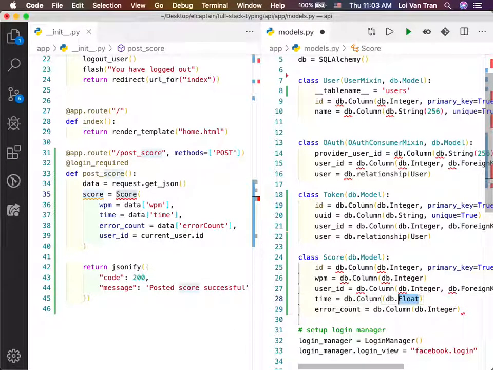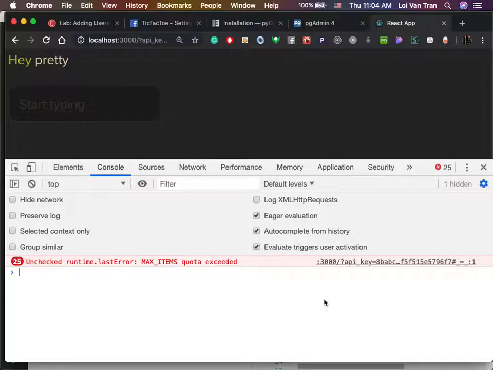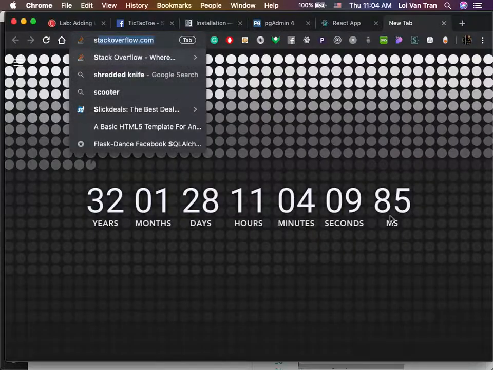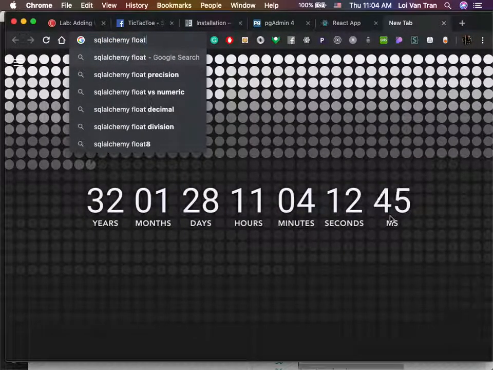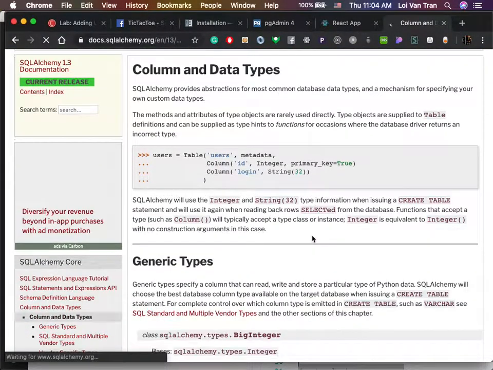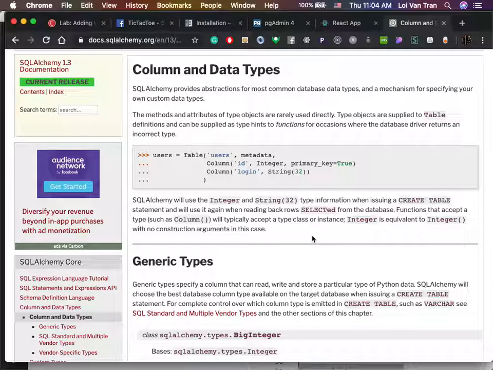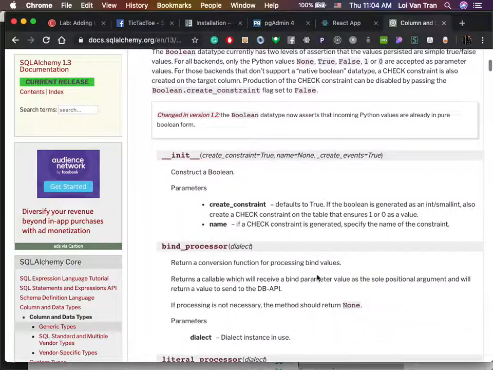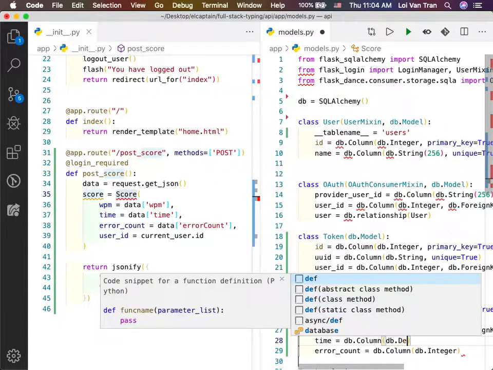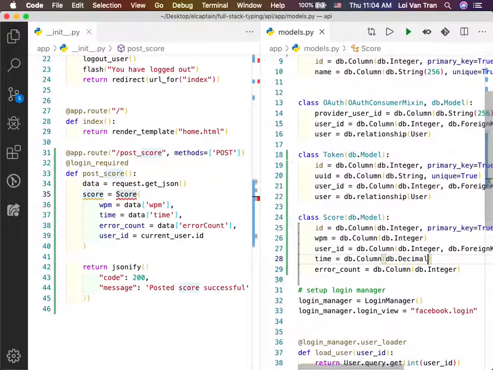Can time be a float here? Let's Google it. Someone help me out. Can I put float here? You just did integer, but what if we wanted to have precision? What if we were running like 100 meters and we wanted super precise? Or just a string, right? Decimal? Right here, it's called decimal? Decimal. Okay, sweet. Okay, so we created this.